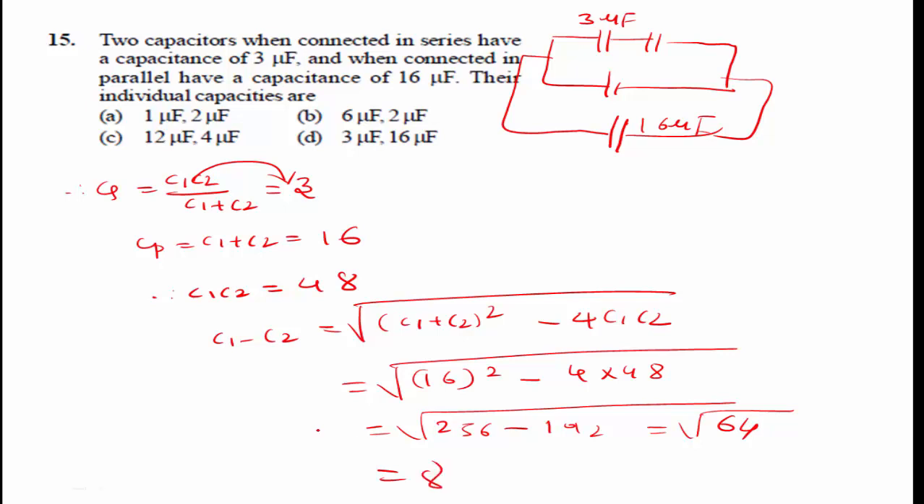8. Therefore, C1 is 12 microfarad and C2 is 4 microfarad. Option C is the right answer.